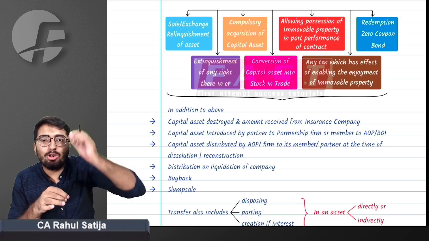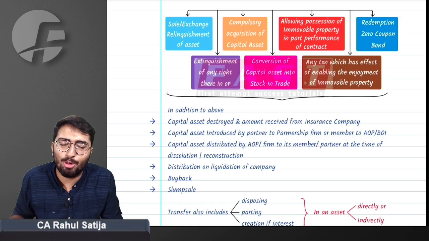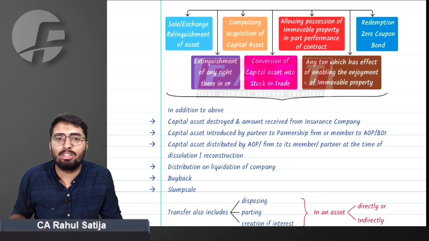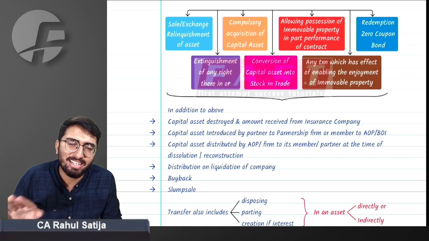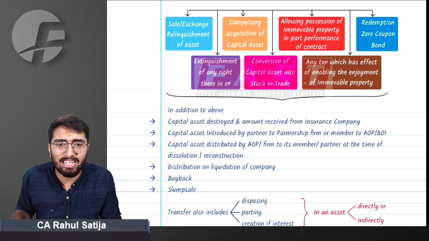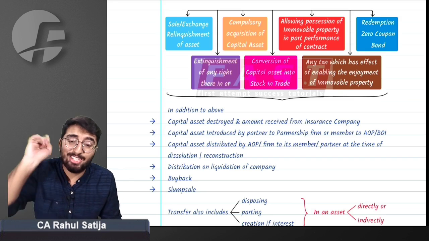What if I give an asset to a partnership firm? I am a partner in a partnership firm and I give assets to such partnership firm. Can I consider that as a transfer? Right answer is yes, that will also be termed as transfer. In that case, capital gain will be applicable in my hands. I have extinguished my right in the assets, therefore capital gain will be applicable in my hands. Vice versa is also true.